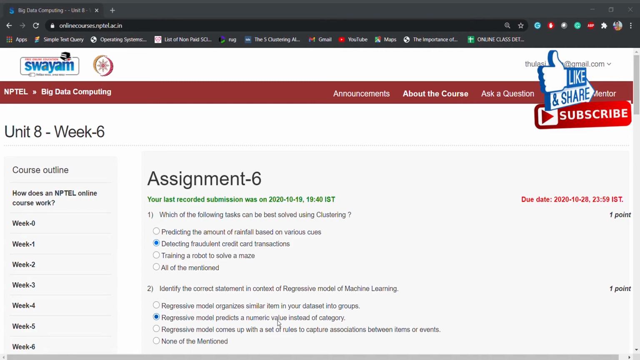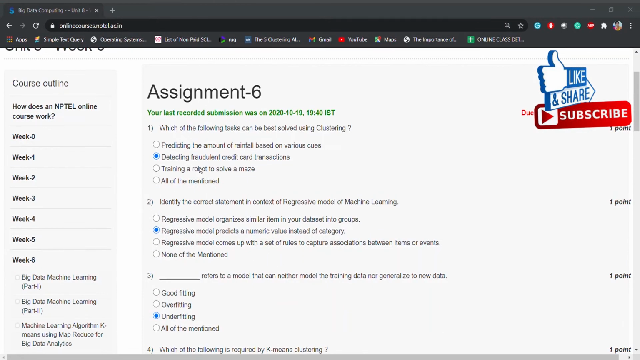Today, coming to the Big Data Computing, Assignment 6. So, coming to the first question. Which of the following tasks can be best solved using clustering? The answer is detecting fraudulent credit card transactions. Coming to the second question.